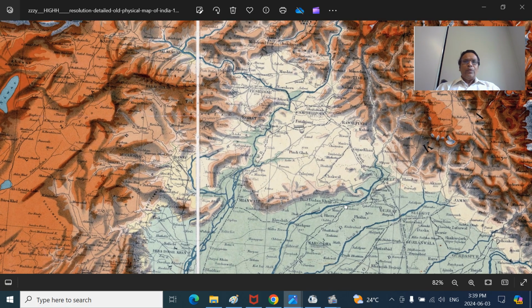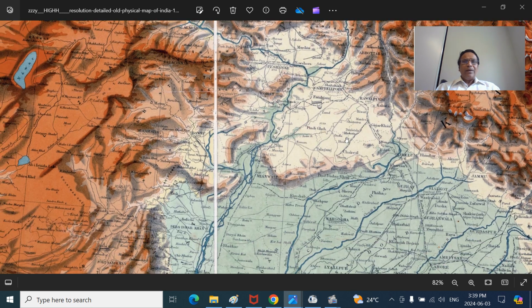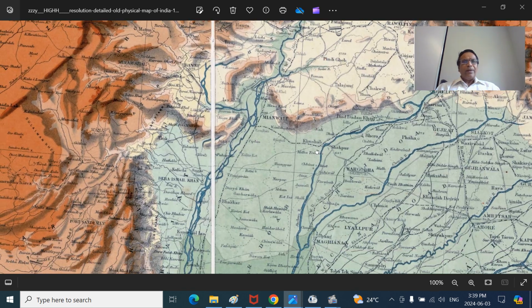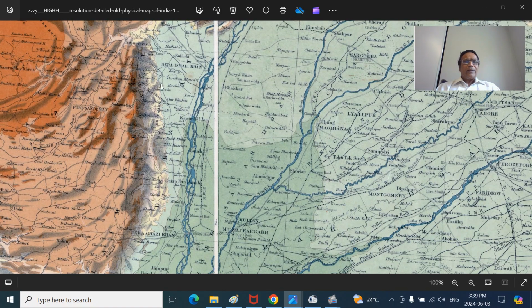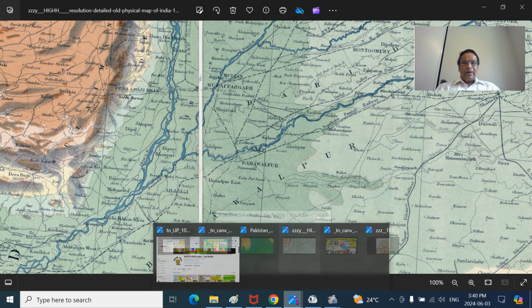So Mianwali Basin here, this is the Salt Range, and some of the mountains we'll talk about later in more detail. You can see the Derawali regions, Koh-e-Suleiman Mountains, Fort Munro will be here, and the Bahawalpur region, sorry, this is the Cholistan Desert here.